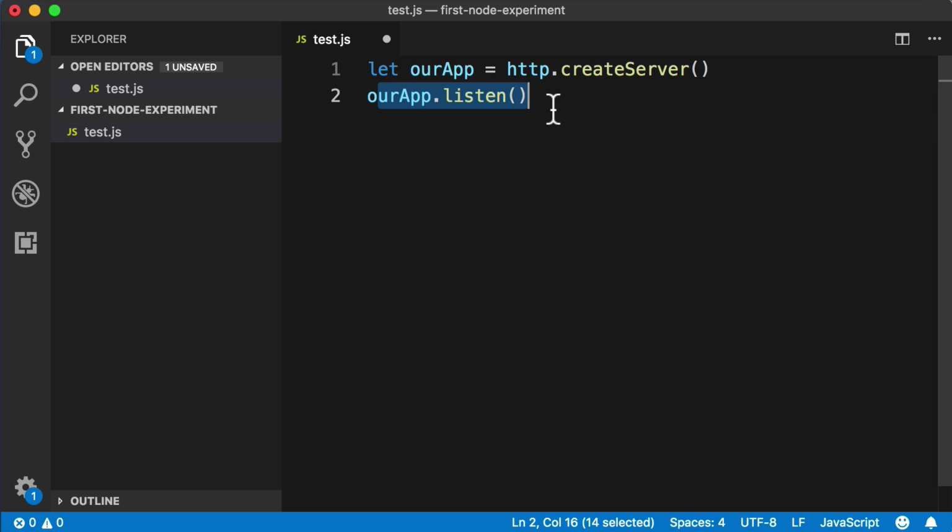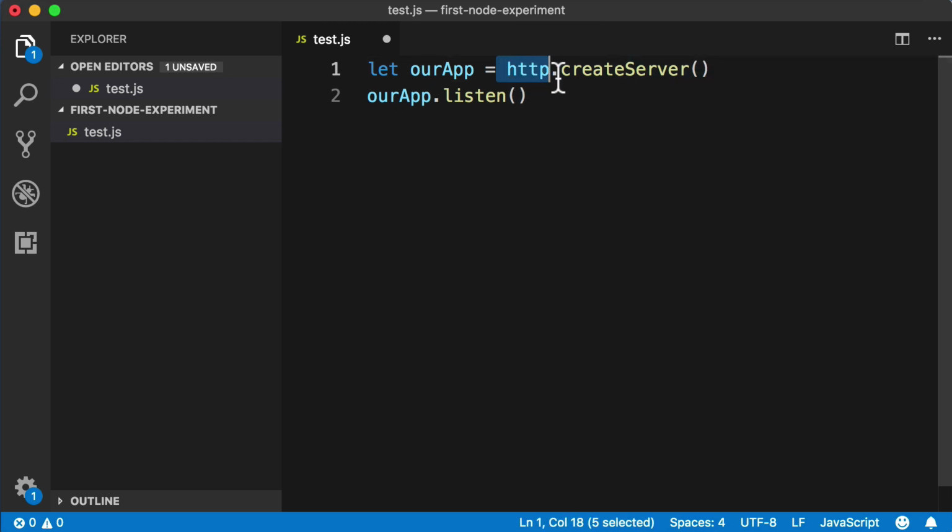Next, what we need to do is tell the server what exactly it should do when it does receive a request, right? What should the server do in response to an incoming request? Well, that's exactly what these parentheses up on the first line of code are for.